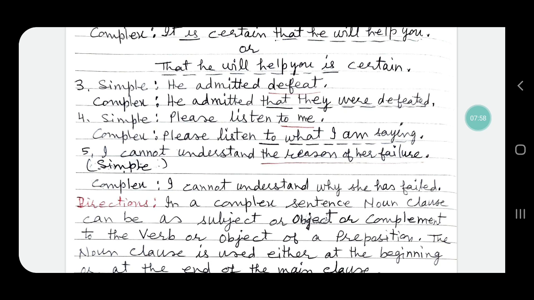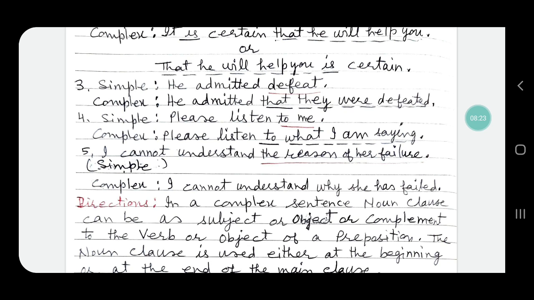"What I am saying" has been used as the object of the preposition "to," and so "what I am saying" is a noun clause. "Please listen" is the main clause, and "what I am saying" is the dependent noun clause. So a complex sentence has been made.